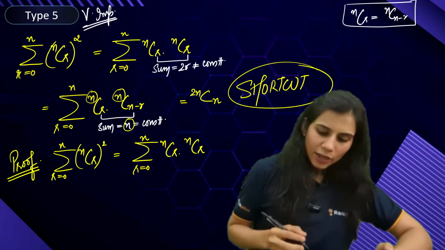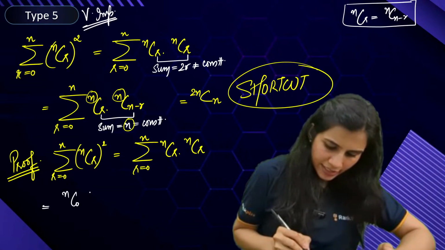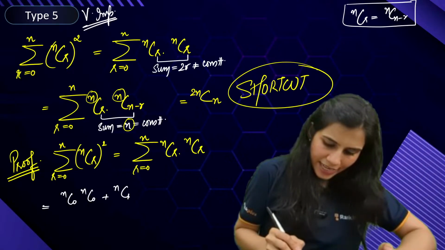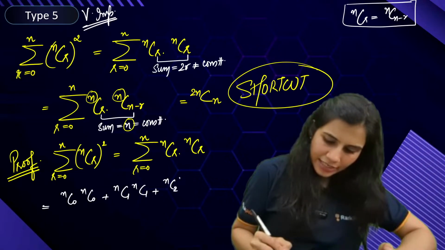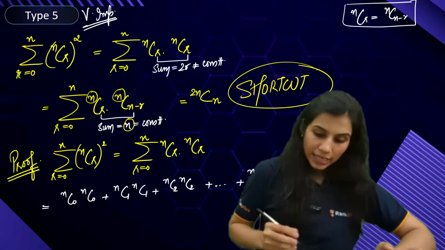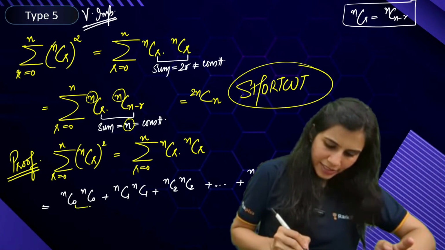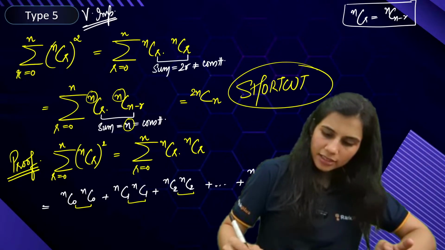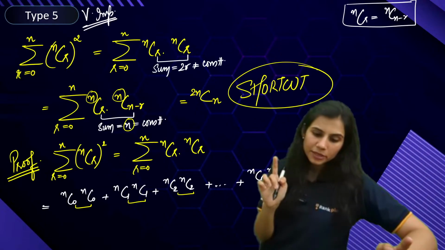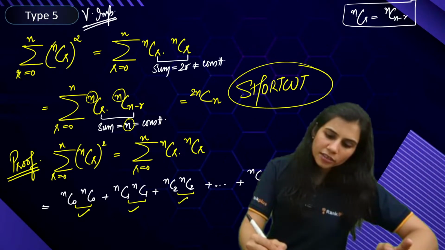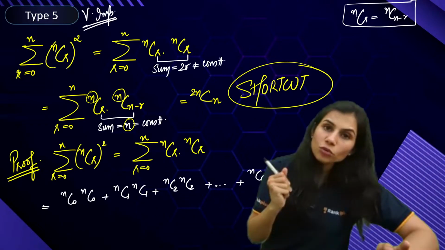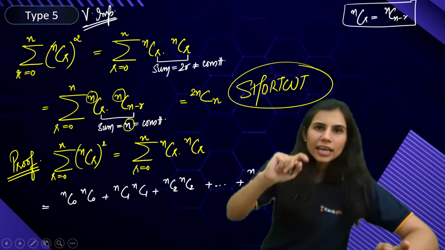I'll just explain. When you open this up, you will get NC0 into NC0 plus NC1 into NC1 plus NC2 into NC2 plus and so on, NCN into NCN. The very first thing you have to do is always catch hold of the sum of lower indices. When you add the lower indices, you are not getting a constant all the time. Here the sum is 0, here the sum is 2, here the sum is 4, here the sum is 2n. So to make the sum of lower indices constant, you know what to do? Replace NCR with NC(N minus R).